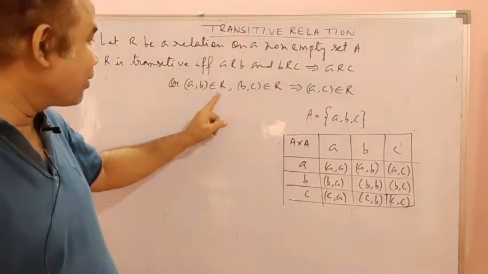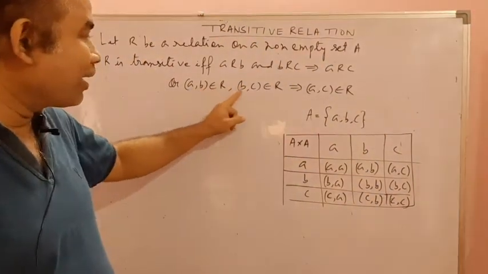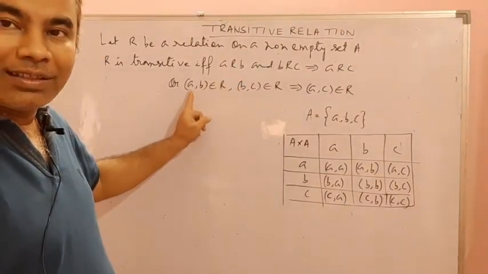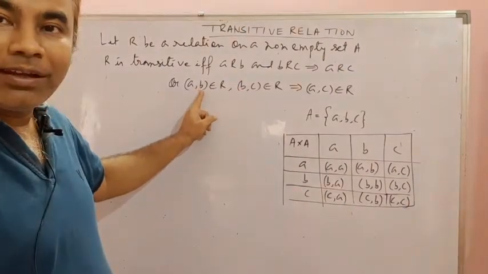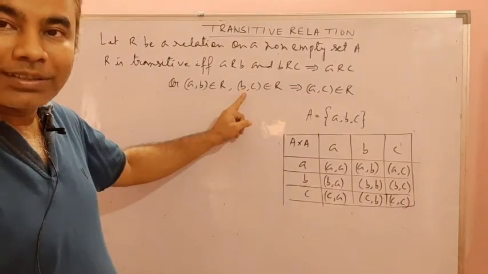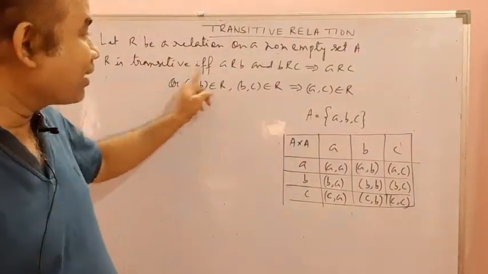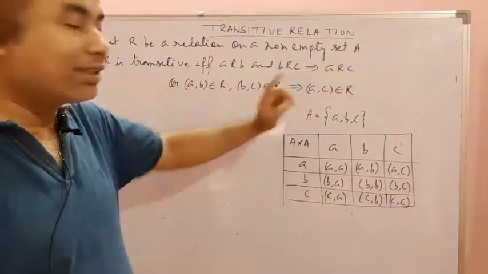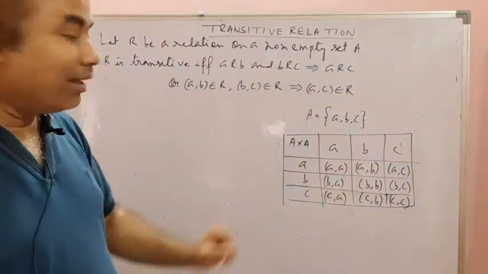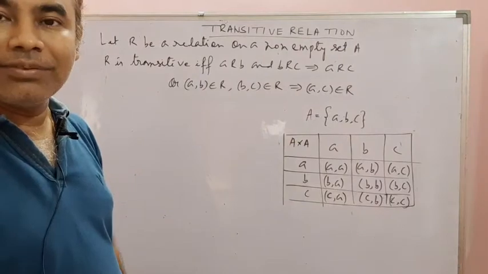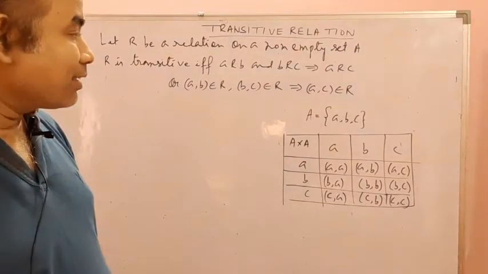Just observe these two, the second component and the first component. The second component of the first ordered pair and the first component of the second ordered pair are the same. Then we should have an ordered pair (A, C) in the relation R. Then it is called a transitive relation. To understand this, let us take an example.